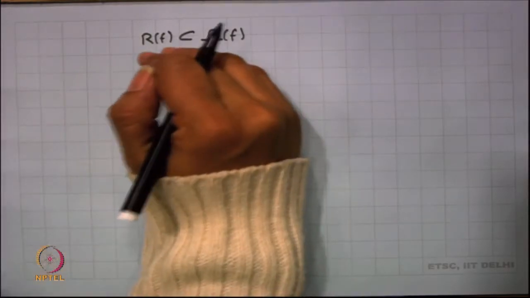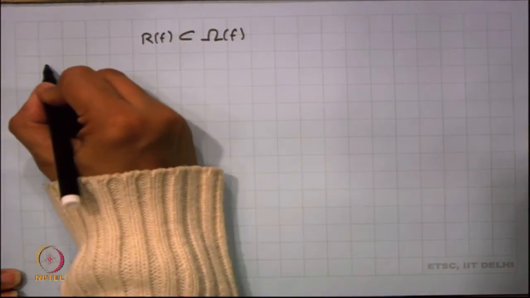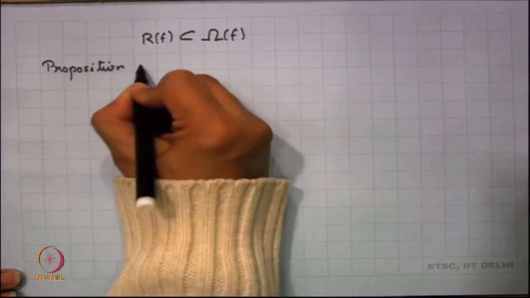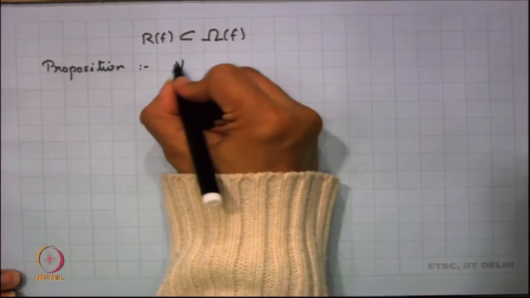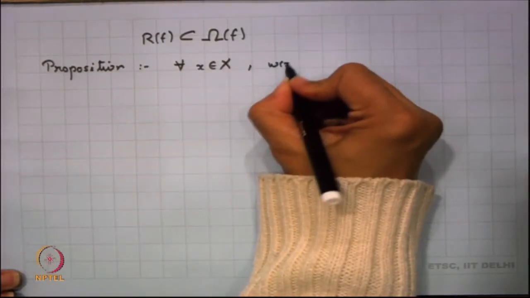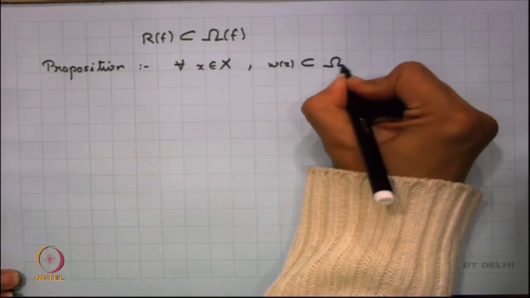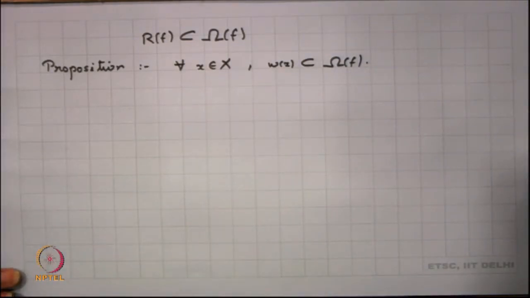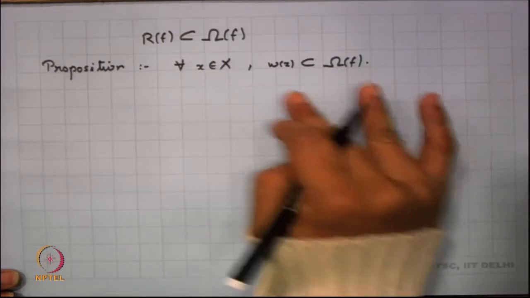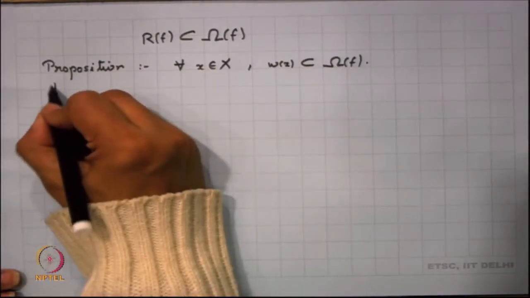Now, for this, getting a little bit more into details, let us look into this particular proposition which explains something more. You take any x in X, right, then the limit set of x is contained in non-wandering. So, any point in the limit set happens to be non-wandering, right, and that clearly gives you why we have the capital and the small omegas over here. So, the proof here is not very difficult.